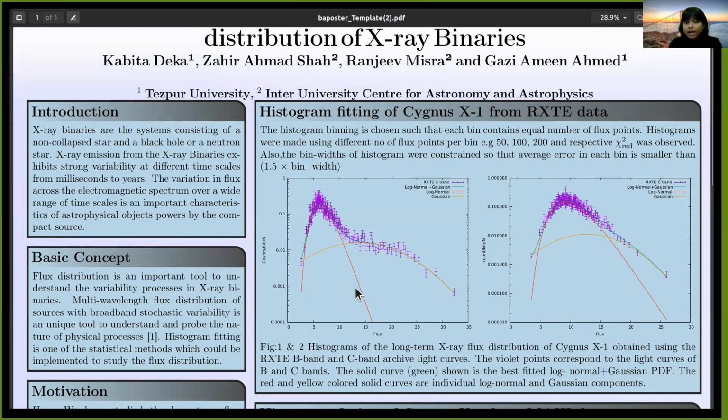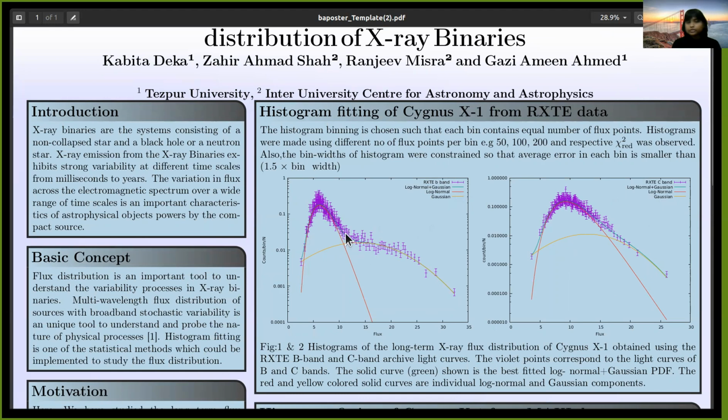Here I have shown the best fit histogram of RXTE B band and C band. The best fit was obtained with the combination of the log normal plus Gaussian distribution function.